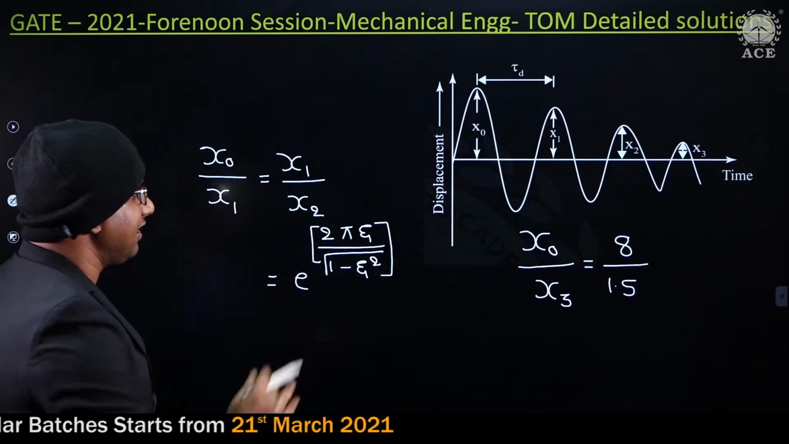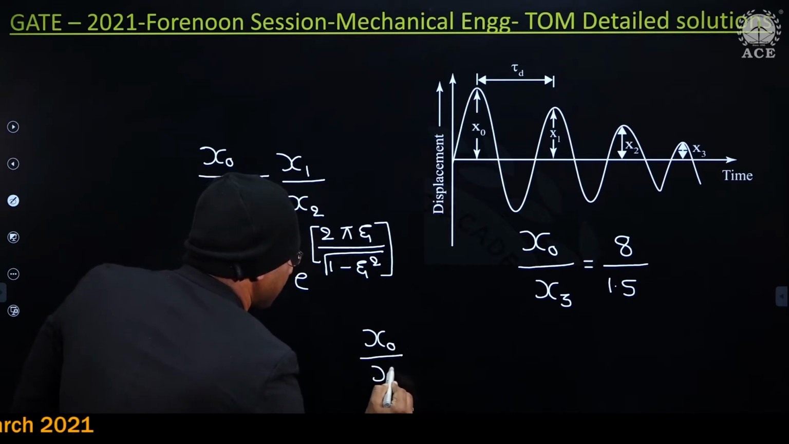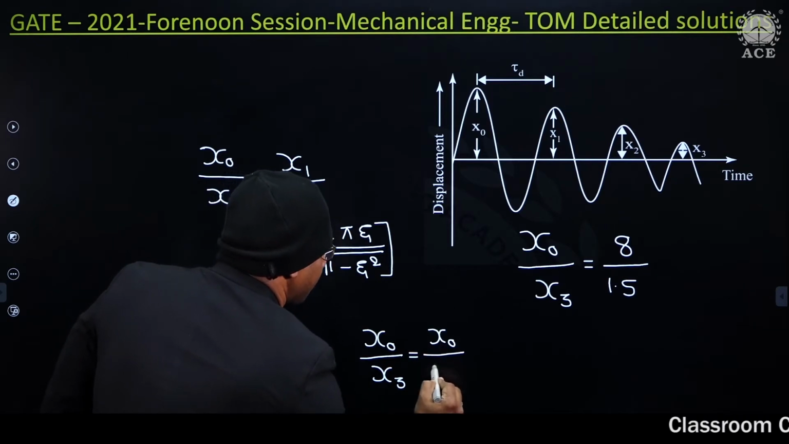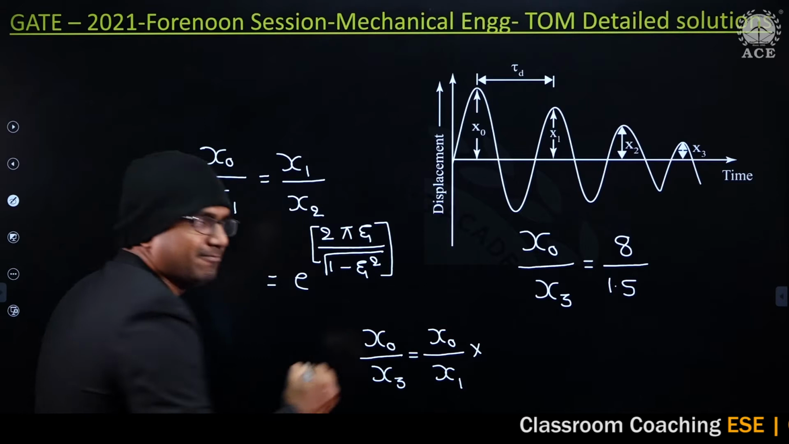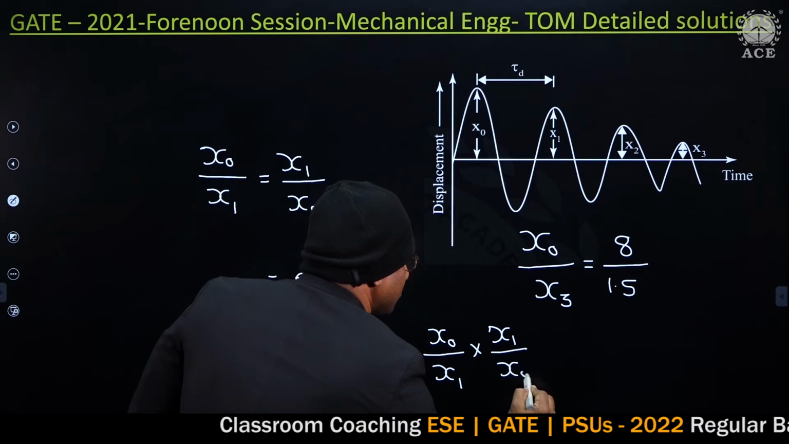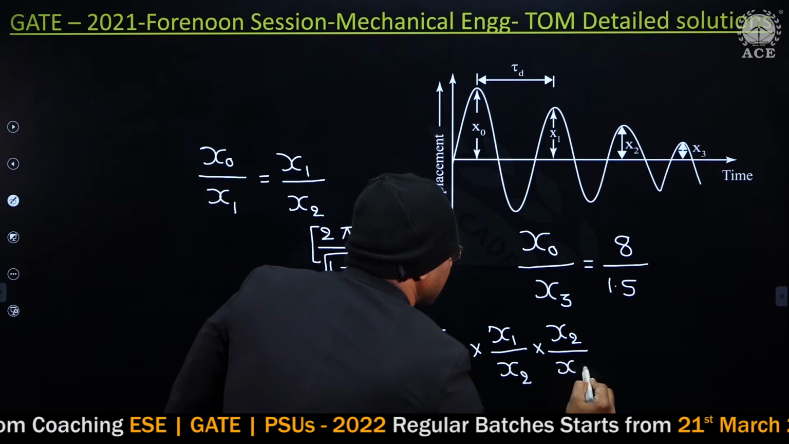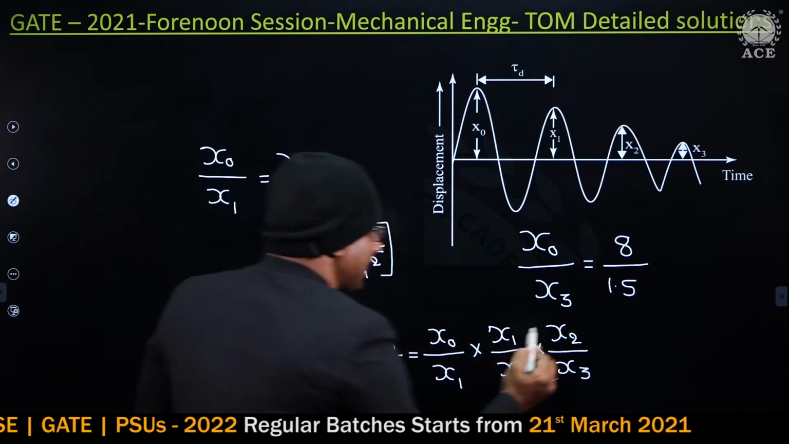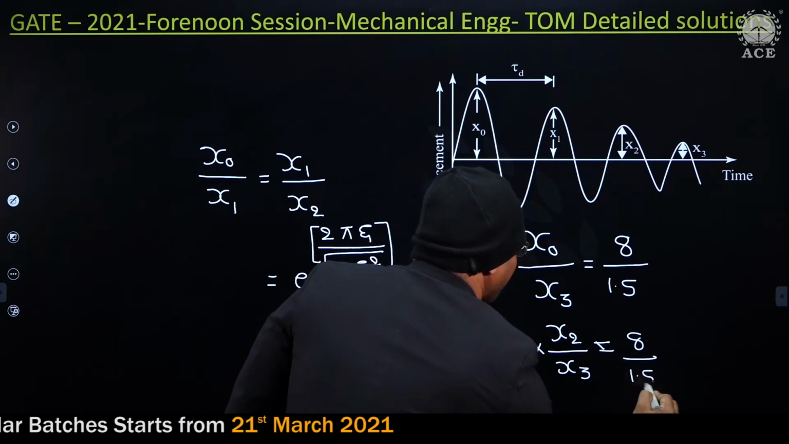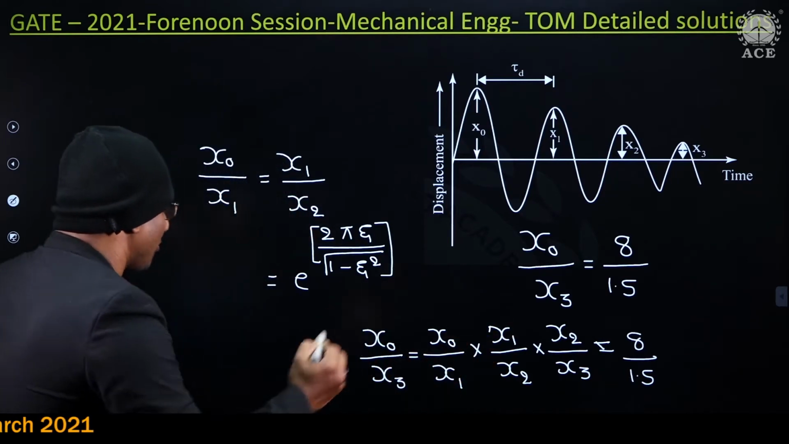Okay. Now tell me, guys, I can make it like this. X naught by x3 equals how much, sir? Please tell me. X naught by x1 multiplied by x1 by x2 multiplied by x2 by x3. Okay, next, that equals how much, guys? 8 by 1.5. Now, x naught by x1 equals x1 by x2 equals x2 by x3.